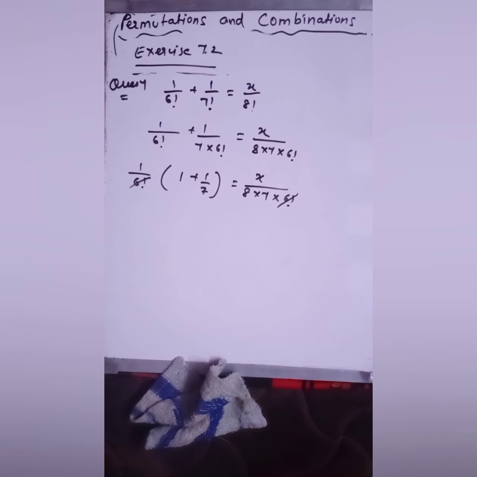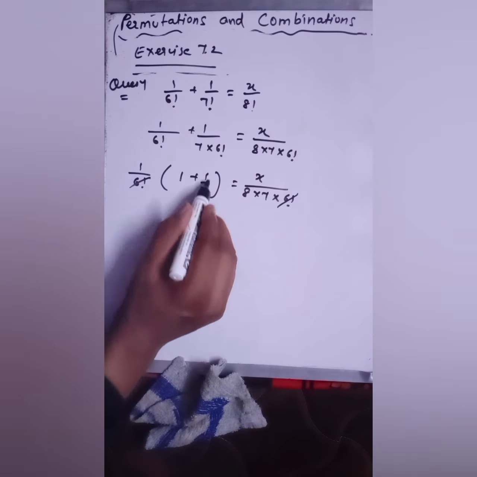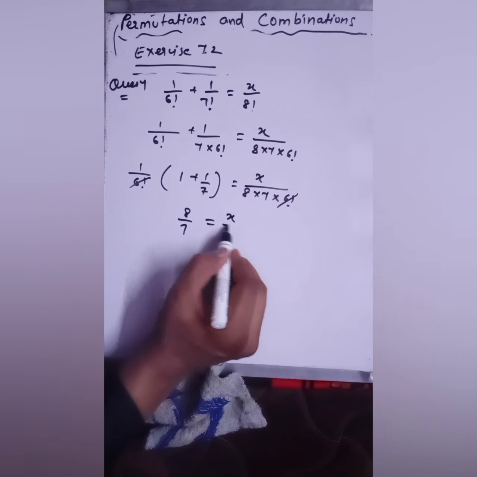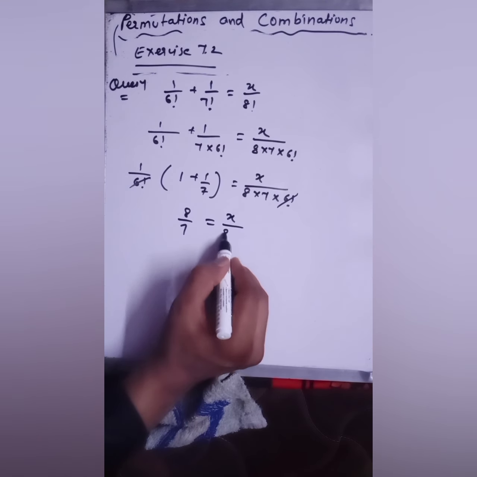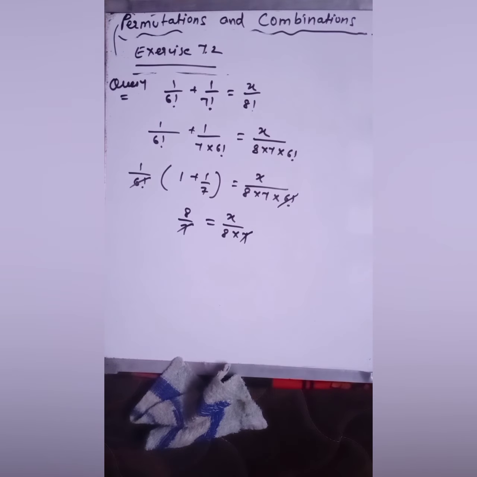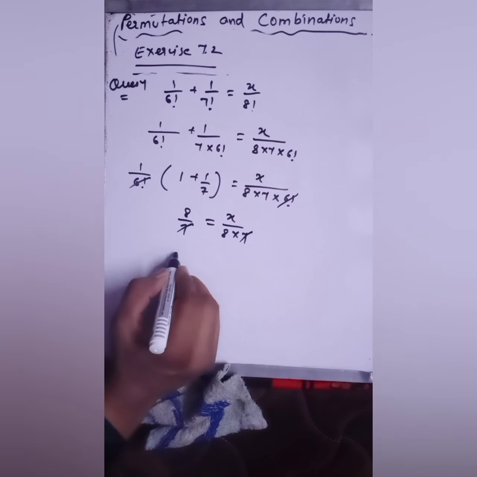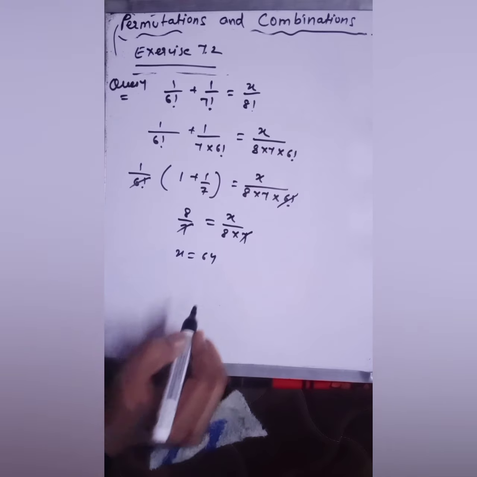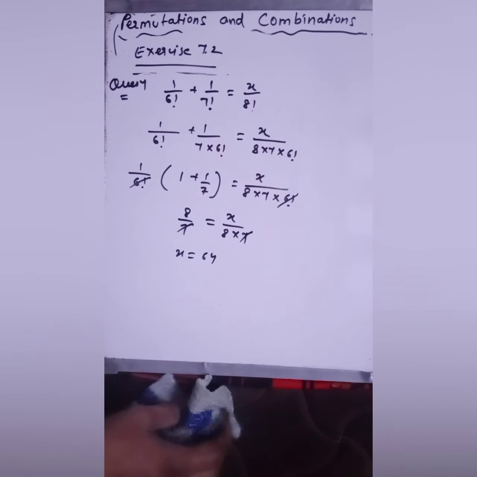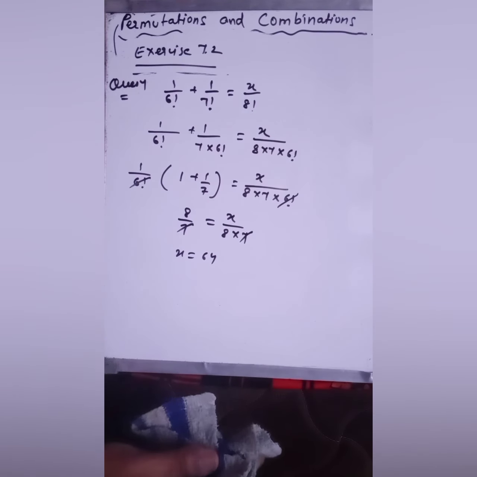Got it? So when you solve it, you will get 8 by 7 is equal to x by 8 into 7. This 7 and 7 you can cancel. So your x would be 64. So this is the required answer of this question. Got it? So note it down.